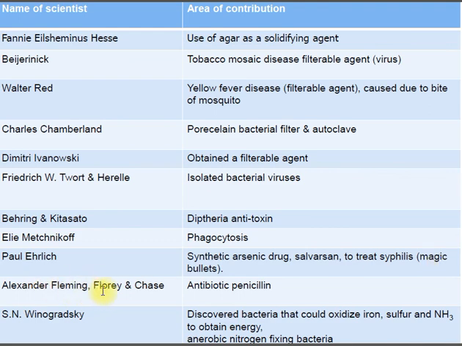Alexander Fleming, Florey and Chain. Alexander Fleming was responsible for the discovery of the antibiotic penicillin. Along with Florey and Chain, they were responsible for the application of penicillin to patients for the clinical trials of penicillin. Winogradsky discovered the bacteria which could oxidize iron, sulfur and ammonia to obtain energy. He also discovered anaerobic nitrogen-fixing bacteria.